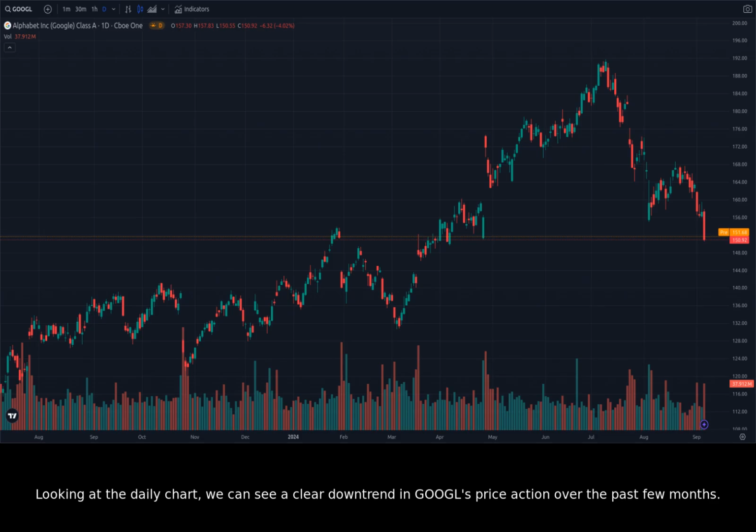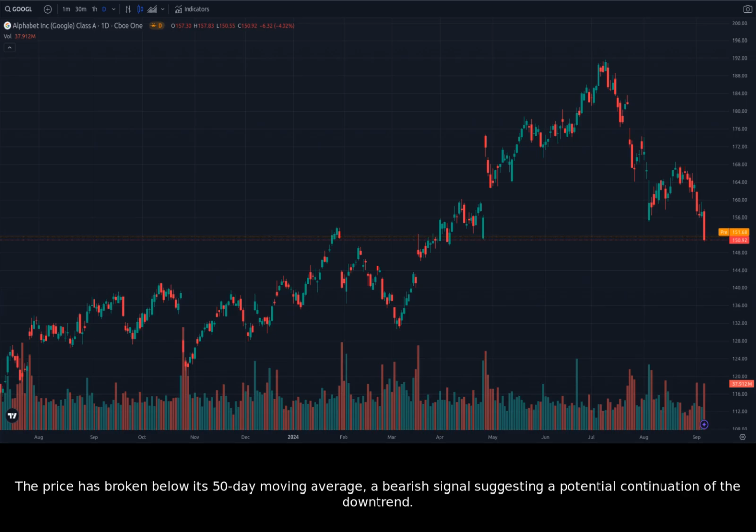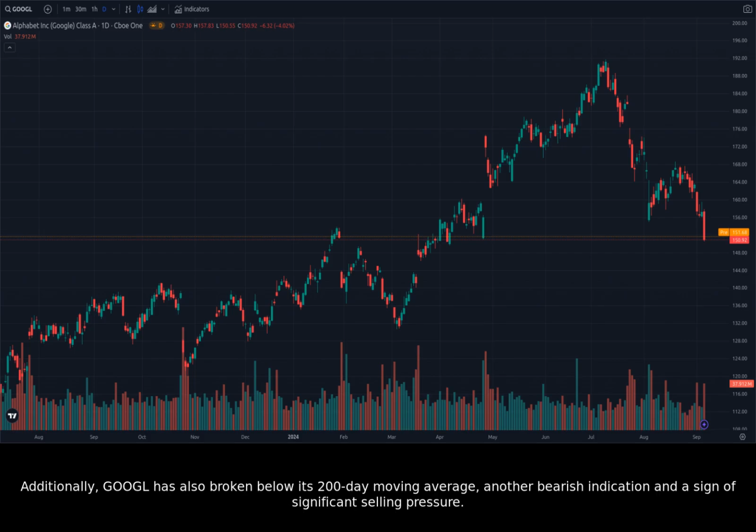Looking at the daily chart, we can see a clear downtrend in GOOGL's price action over the past few months. The stock has experienced several consecutive red candles, indicating persistent selling pressure. The price has broken below its 50-day moving average, a bearish signal suggesting a potential continuation of the downtrend. Additionally, Google has also broken below its 200-day moving average, another bearish indication and a sign of significant selling pressure.